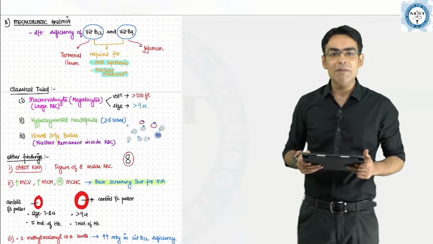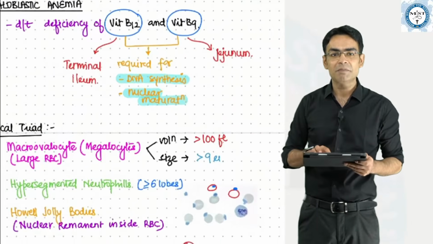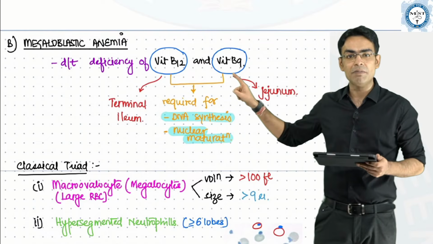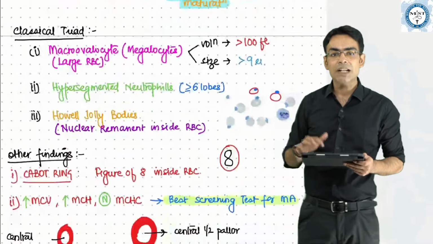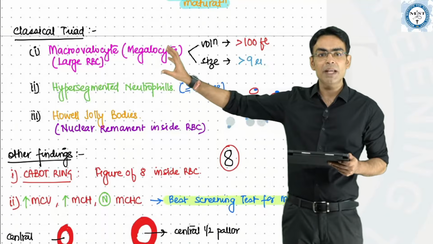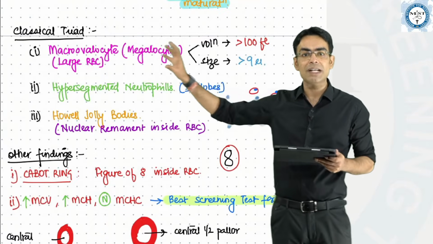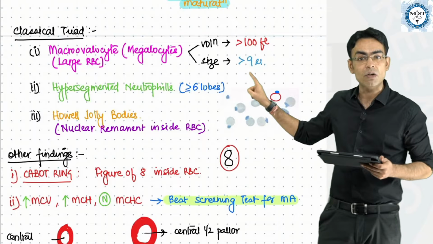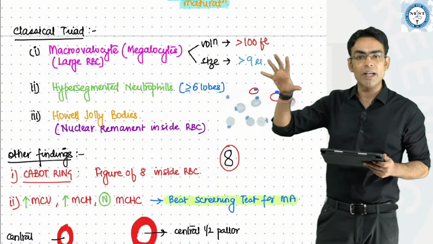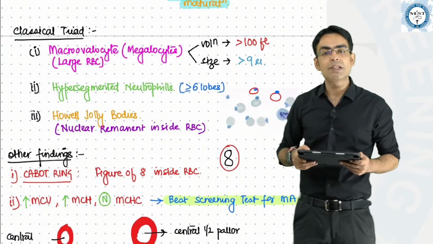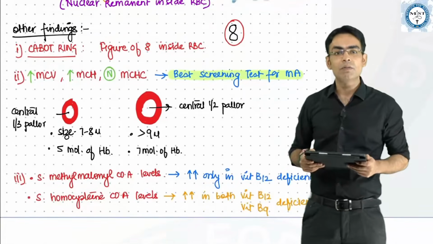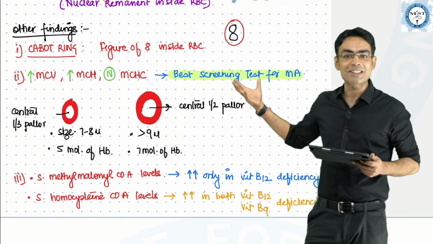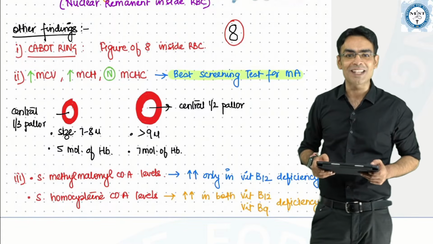Moving ahead, we have written this. You can see that I have told you that megaloblastic anemia can be due to vitamin B12 and vitamin B9, and this classical triad we have discussed: there will be megalocytes or macro-ovalocytes, with the volume more than 100 femtoliters and size more than 9 microns. So it's a big RBC you will find, with hypersegmented neutrophils and Howell-Jolly bodies. And I have told you that MCV and MCH are going to be increased, and this is one of the best screening tests we can do for megaloblastic anemias.